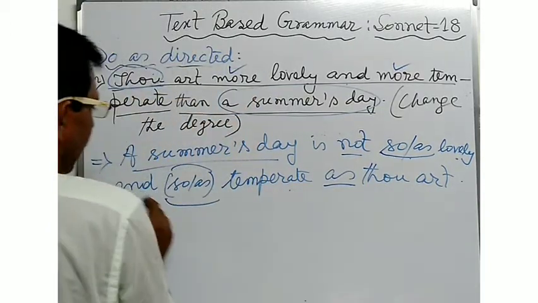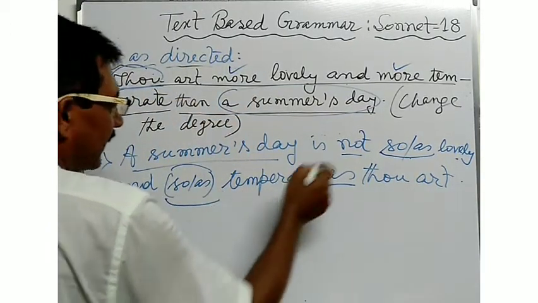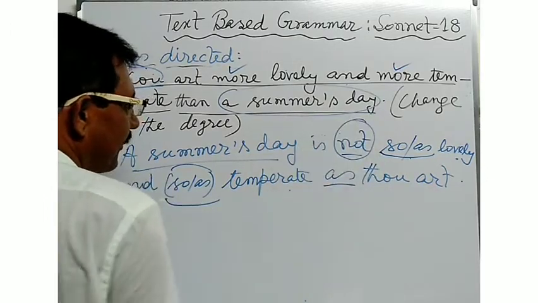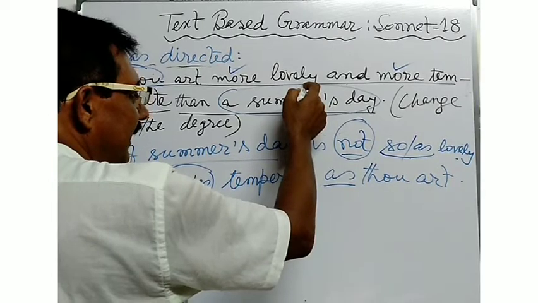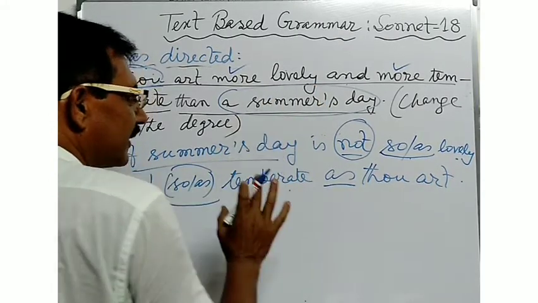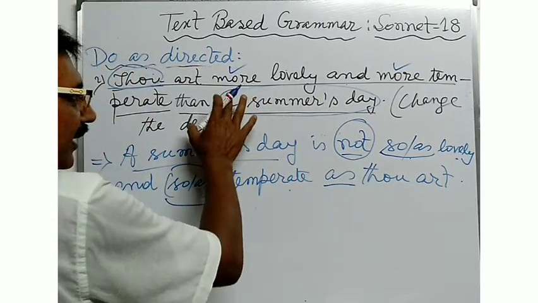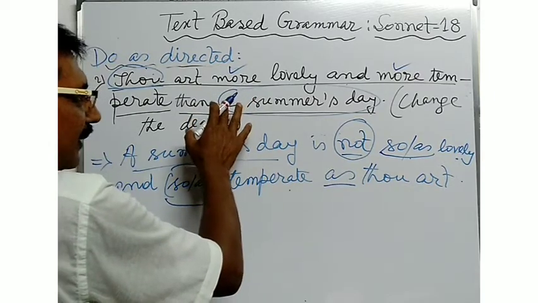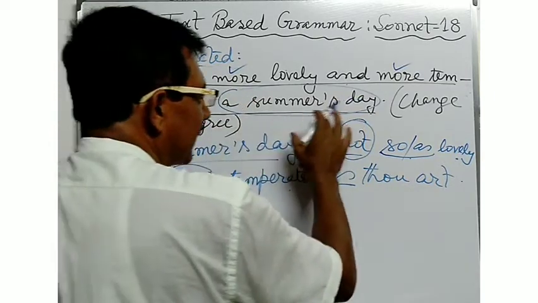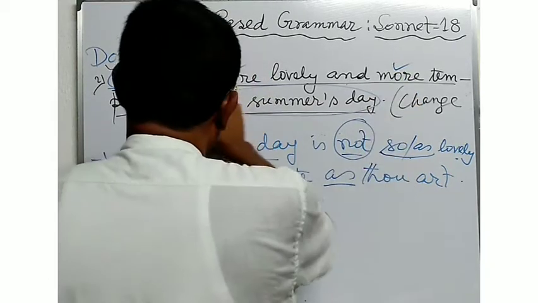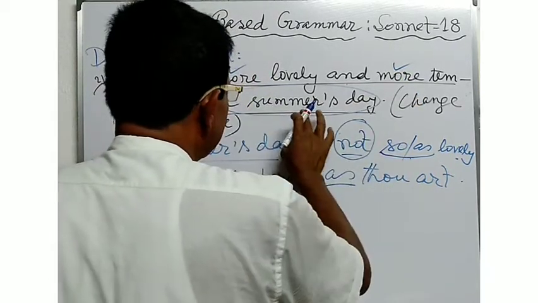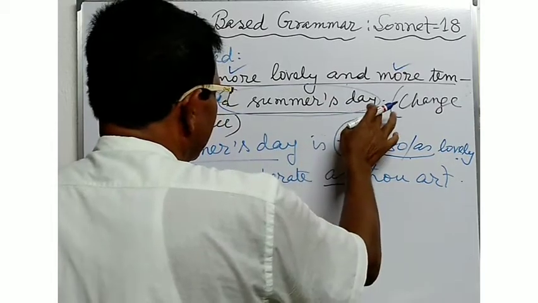In this sentence, you will see that there is a negative word, not. Here, the sentence given is an affirmative sentence. If the instruction is given in this way, make it a negative sentence, in order to convert it. Thou art more lovely and more temperate than a summer's day.